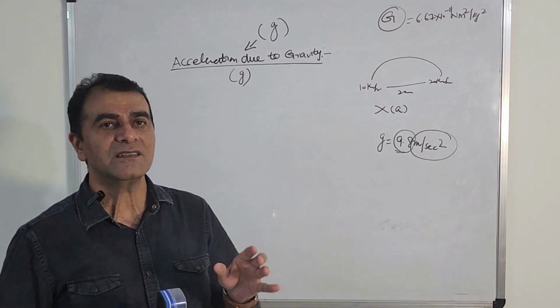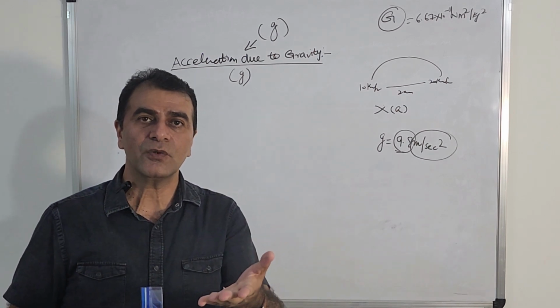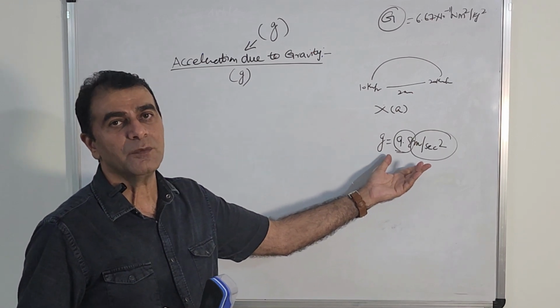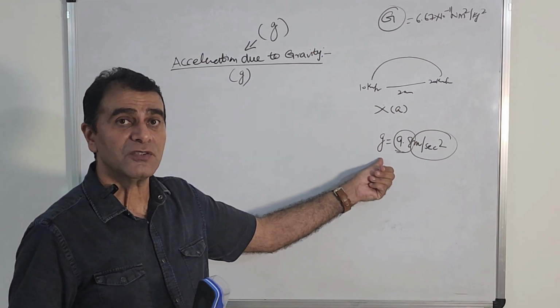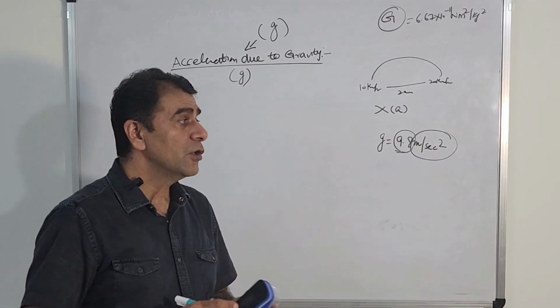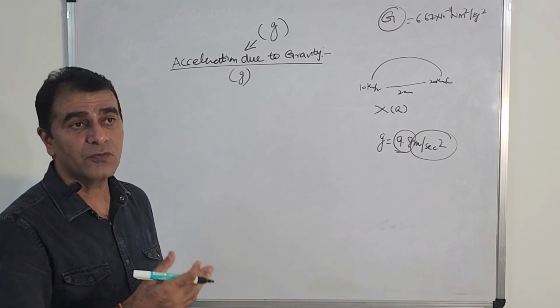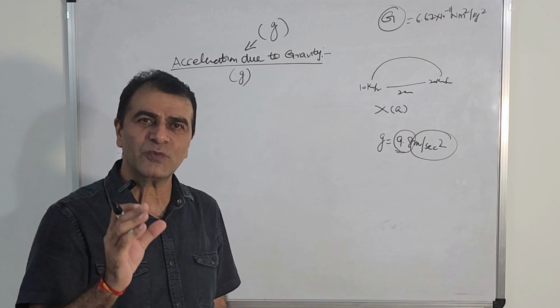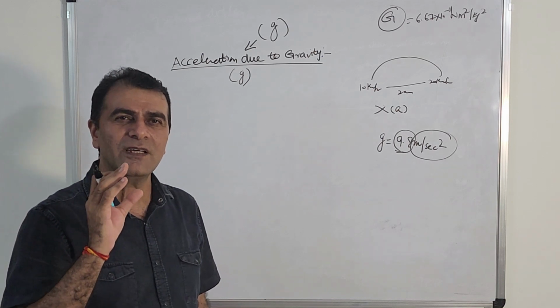Many times you will be asked, what is the value of acceleration due to gravity on Earth's surface? You will say g equals 9.8 meter per second square, small g. Always remember small g. Acceleration due to gravity is small g, right? So why is this value there? From where does it come? So let us derive a small expression, very simple and very lucid.